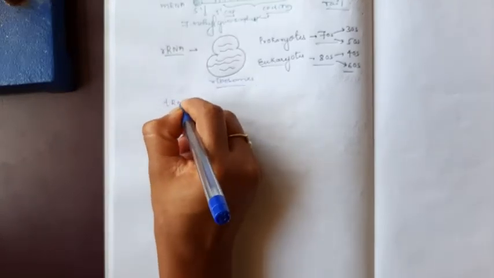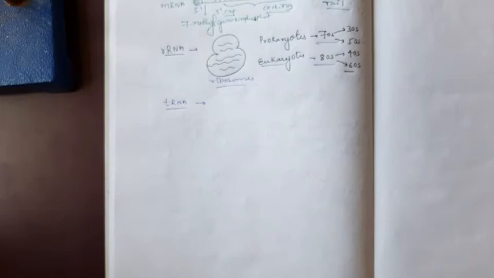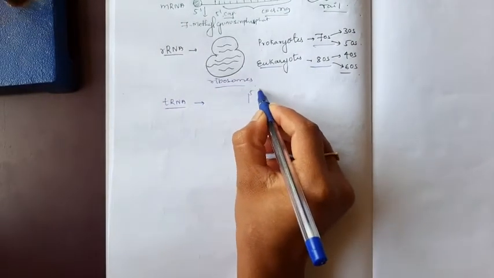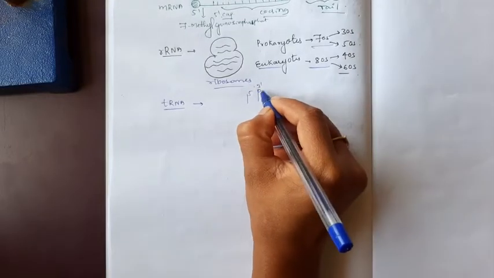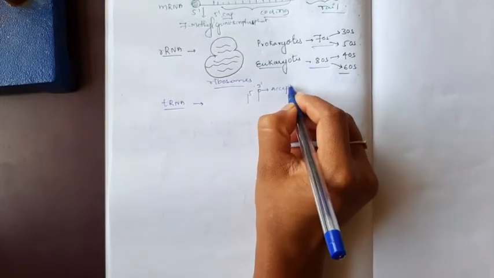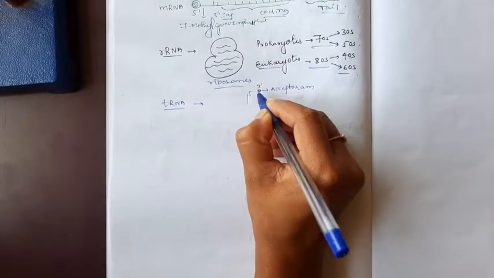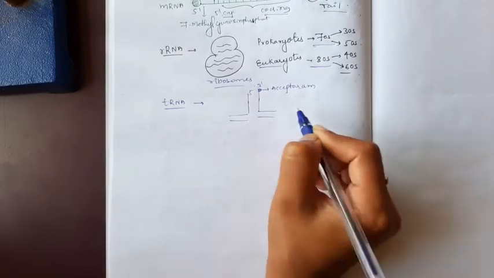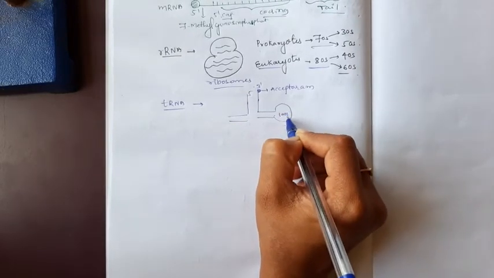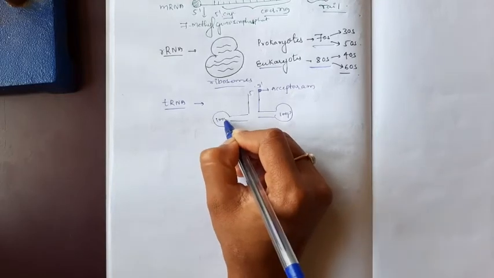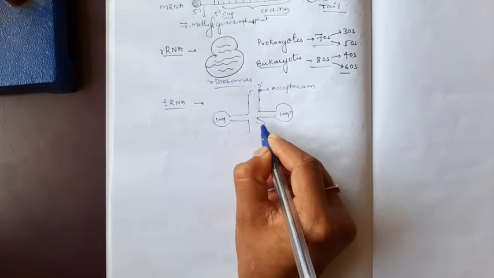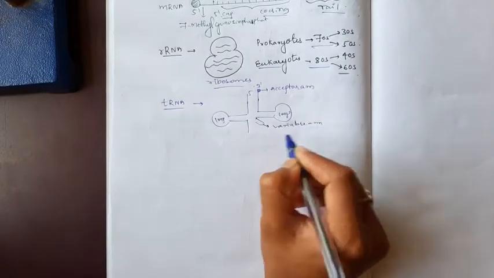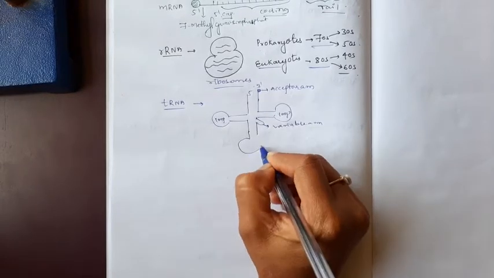Next, tRNA. We already discussed the structure of tRNA in a previous class. tRNA has a 5' end and a 3' end. This is known as the acceptor arm. This is a stem and a loop. Then this is the variable arm, again stem and loop.